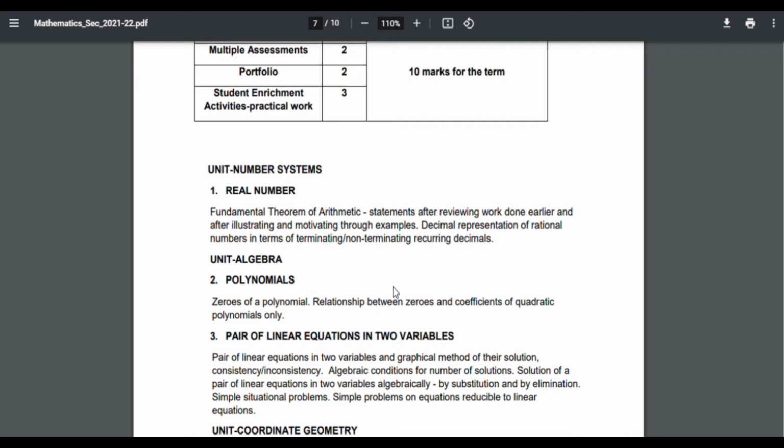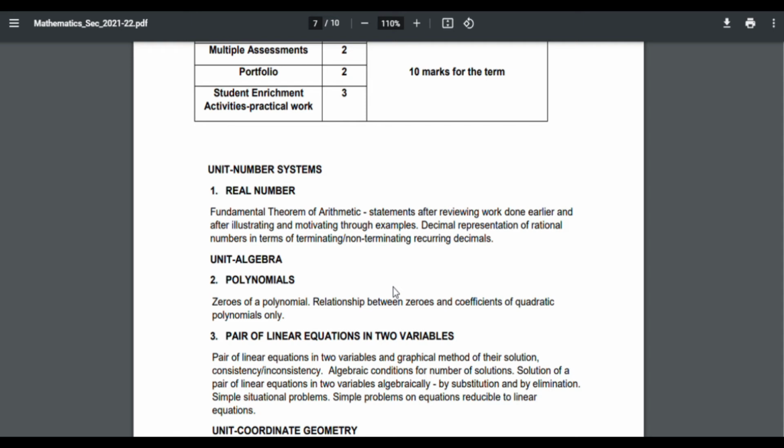Exercise 1.1 and exercise 1.3 are also eliminated, that means exercise 1.1 corresponding to Euclid's division lemma and exercise 1.3 corresponding to revisiting irrational numbers. These are the portions eliminated from real numbers. I hope you are all clear with this chapter.